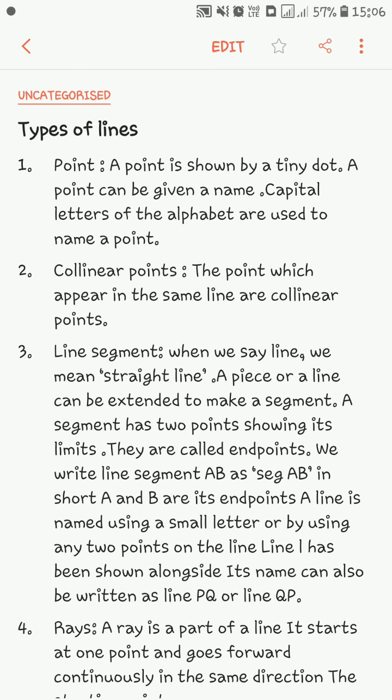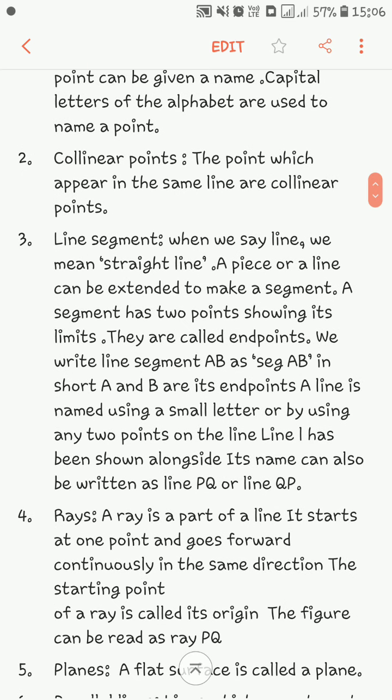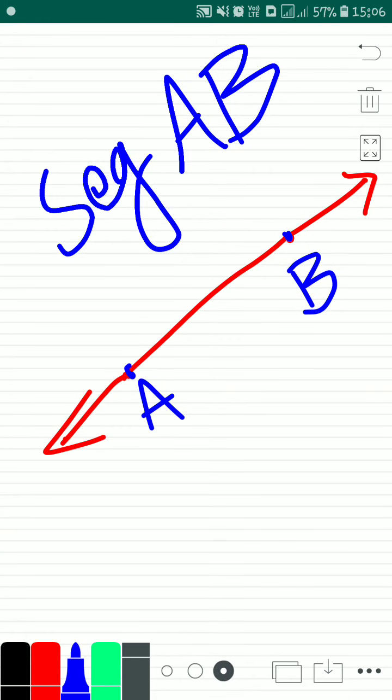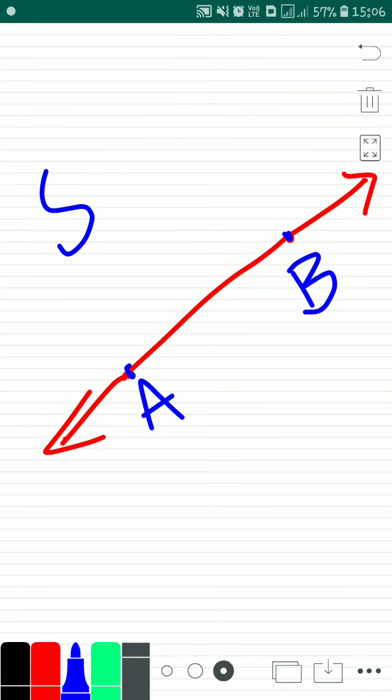A line is named using a small letter or by using any 2 points on the line. Line L has been shown alongside. Its name can also be written as line PQ or line QP. Since this line has 2 arrows on both sides, there is no restriction on naming it PQ or QP.